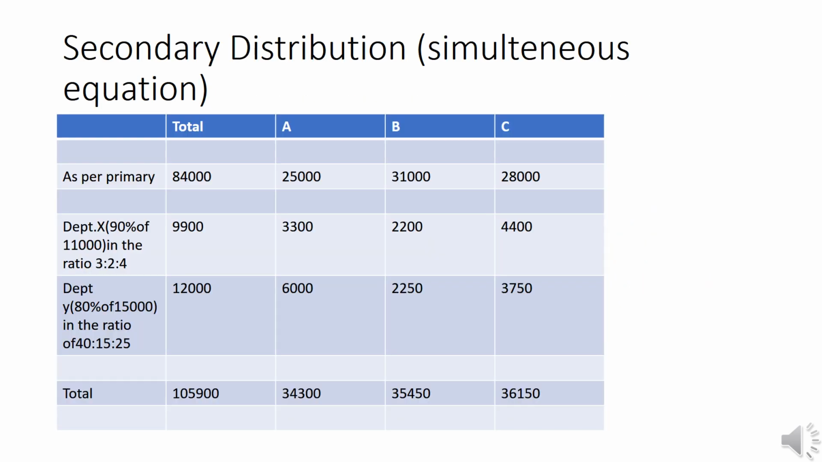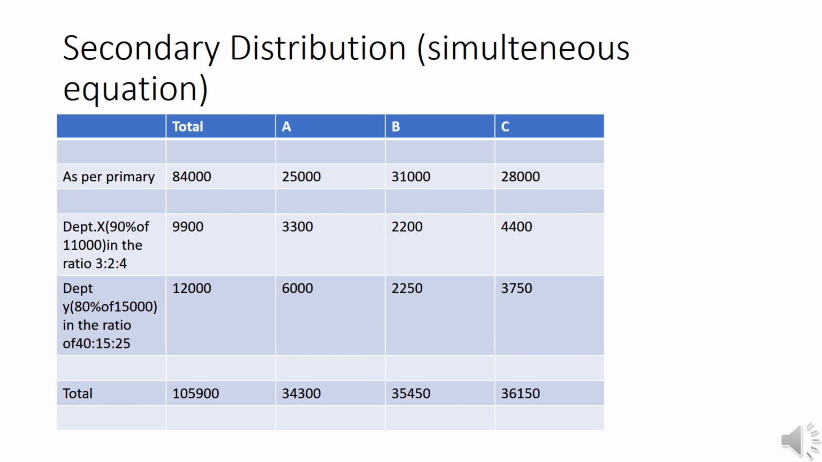Here is the distribution according to the basics. As per primary distribution, 84,000, 25,000, 31,000 and 28,000. And for department X, 90% of 11,000. That is, the total cost is 11,000 and only 90% goes to department X, in the ratio 30:20:40. That is 9,900, 3,300, 2,200 and 4,400. This is 3:2:4 is the ratio. The total amount is 9,900. It is obtained from the total of X, which is 11,000. Only 90% is reapportioned to the production departments.